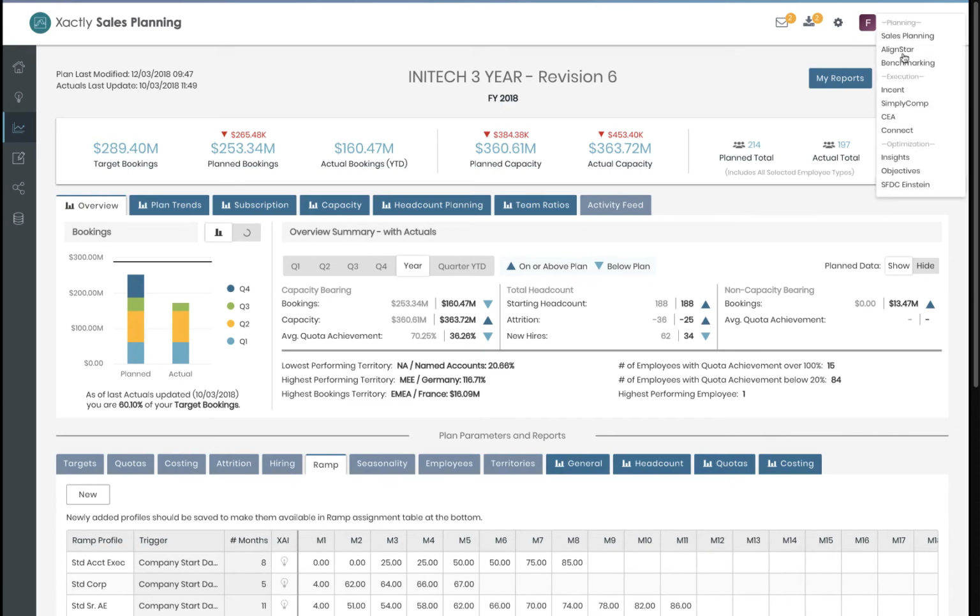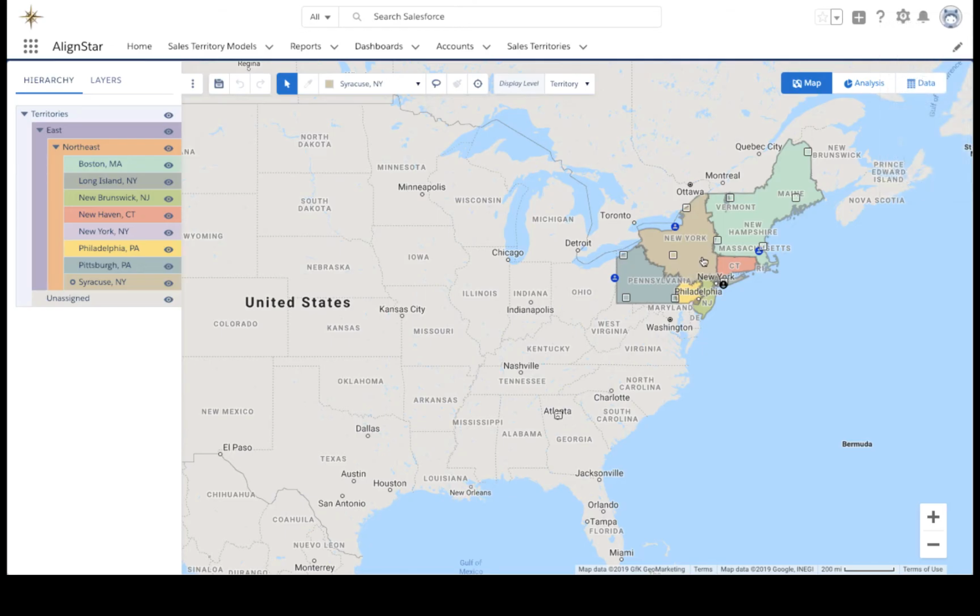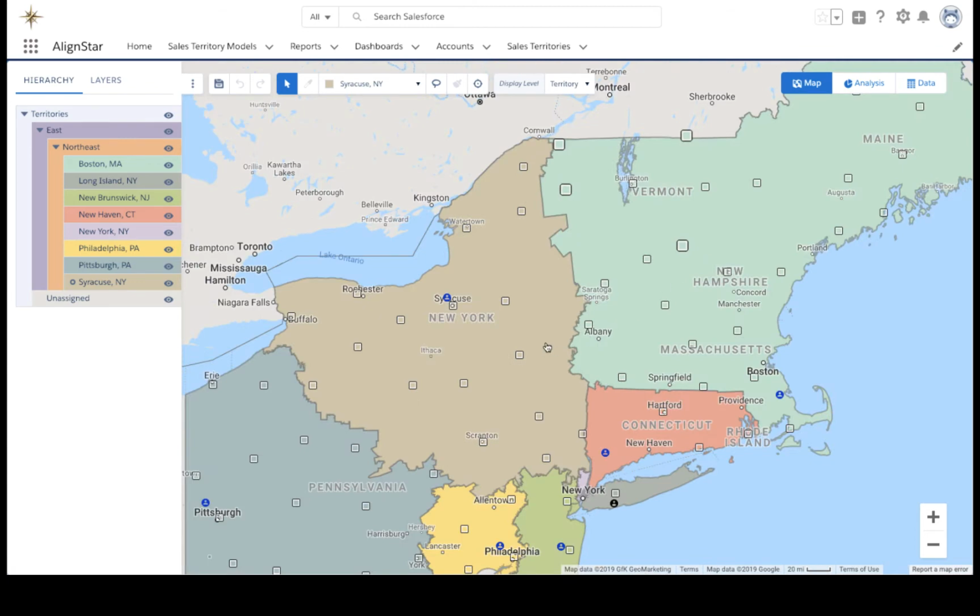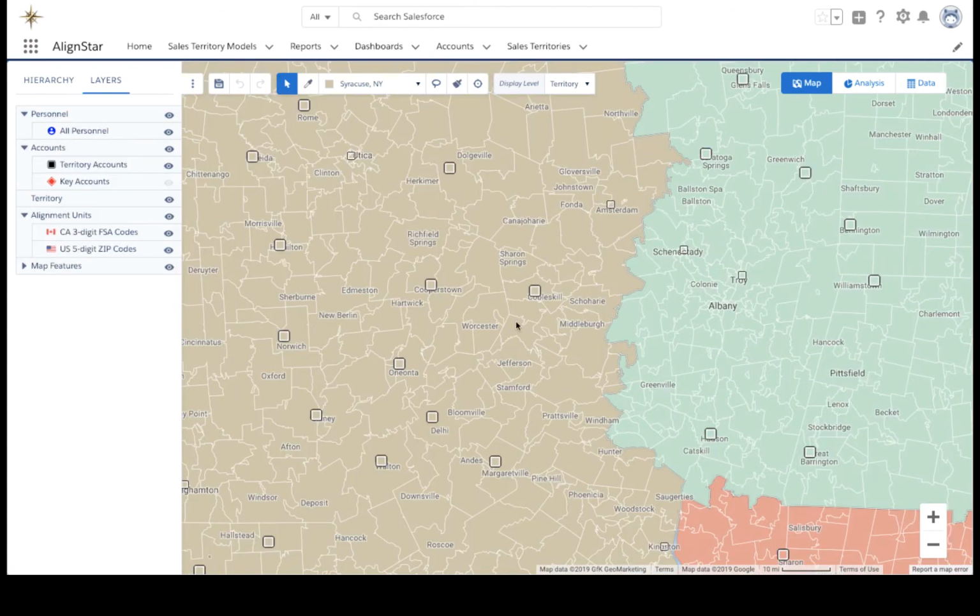So to do that, we're going to toggle into the Align Star part of our application, and we're going to drill into this Northeast region where you can see I've already got some of the data set up. Now, the first thing you might notice is a number of dots here on the map.